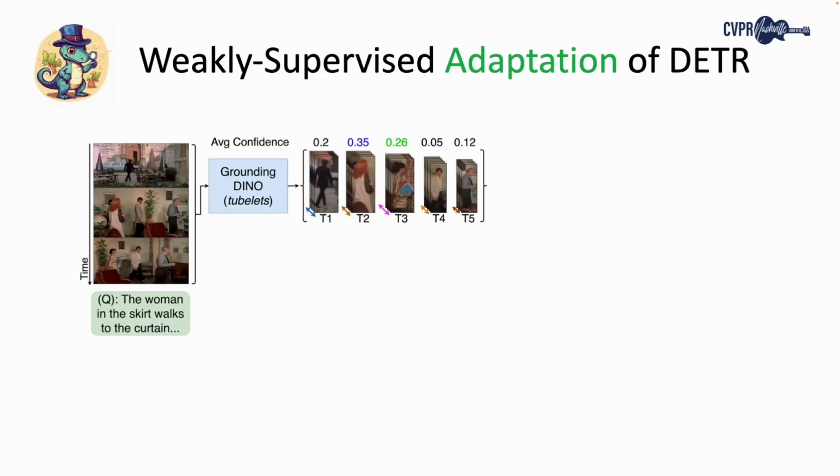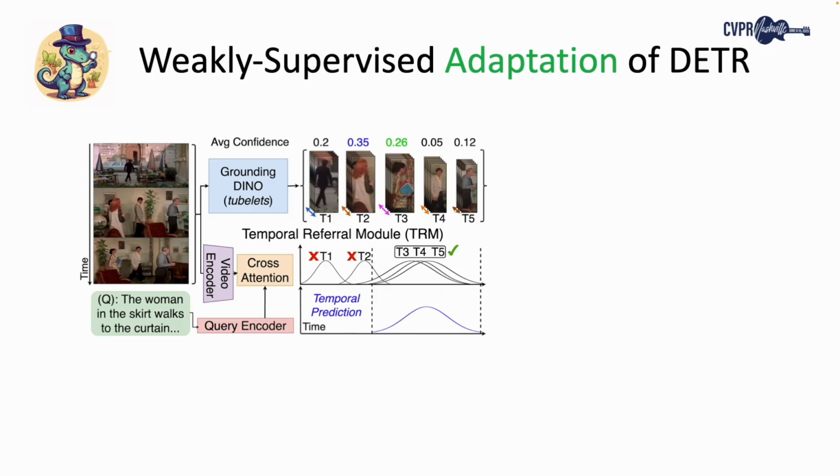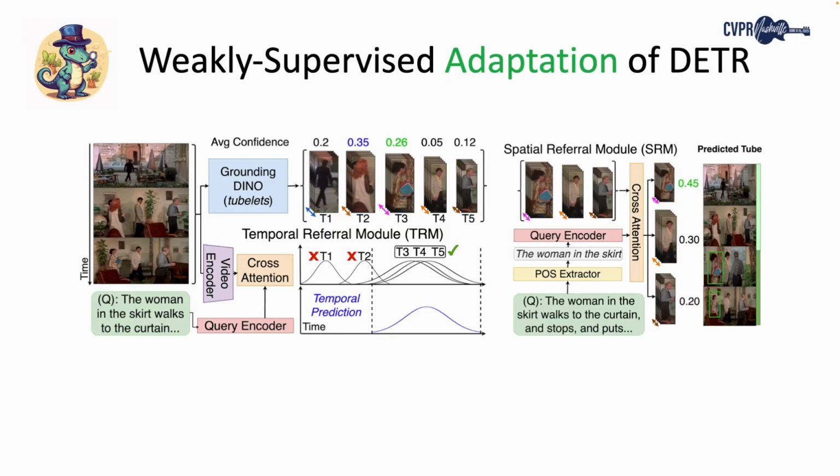We first generate tubelet proposals using Grounding DINO and a tracking module. We then introduce the temporal referral module, TRM, which cross-attends the encoded video and query to produce a start and end timestamp prediction. We reject those tubelets which do not fall within the predicted temporal bounds and forward the remaining to the spatial referral module, SRM, which cross-attends the detection-level tubelet features and query features to select one tubelet which has the highest prediction score.